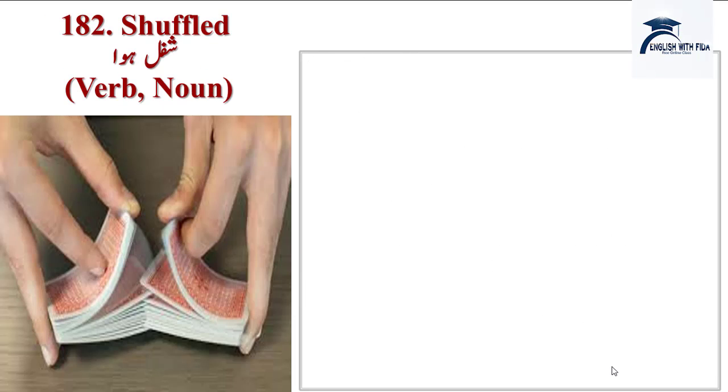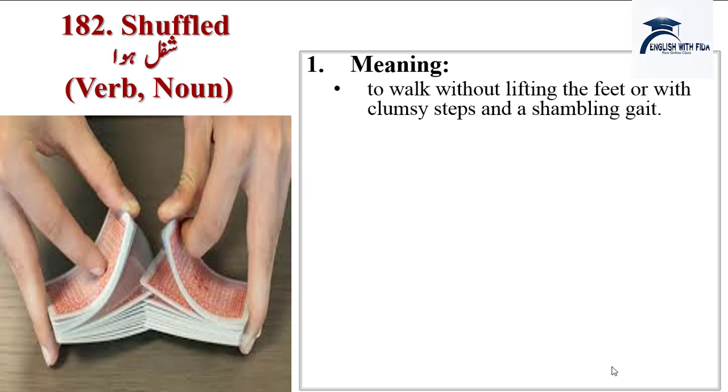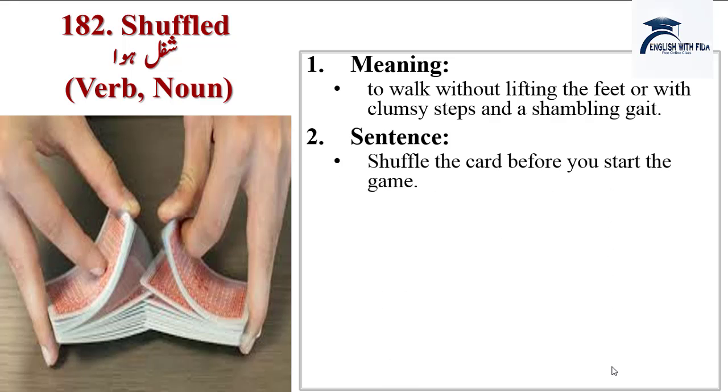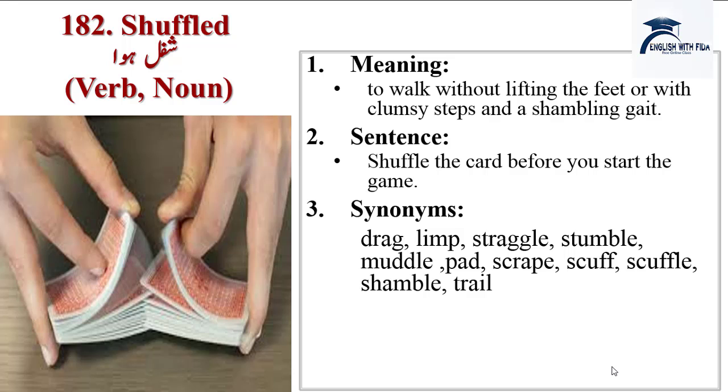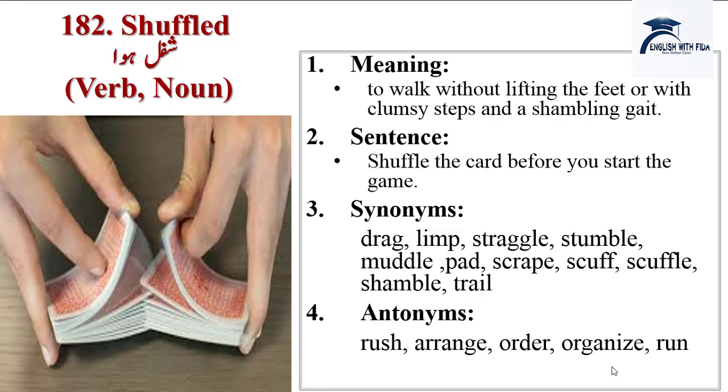Next word is shuffled. Shuffle का मतलब होता है तरतीब, नए सिरे से तरतीब लगाना. To walk without lifting the feet or with clumsy steps and a shambling gait. पाँव घसीट कर चलना भी shuffle हो. Sentence: Shuffle the cards before you start the game. Synonyms are drag, limp, straggle, stumble, muddle, pad, scrape, scuff, scuffle, shamble, trail. Antonyms are rush, arrange, order, organize, run.